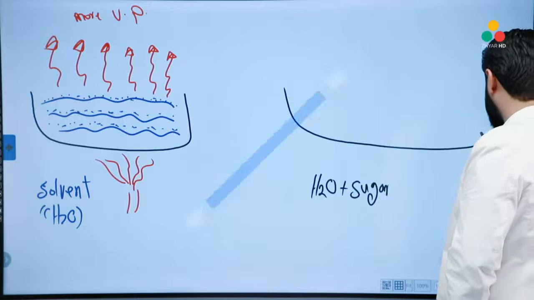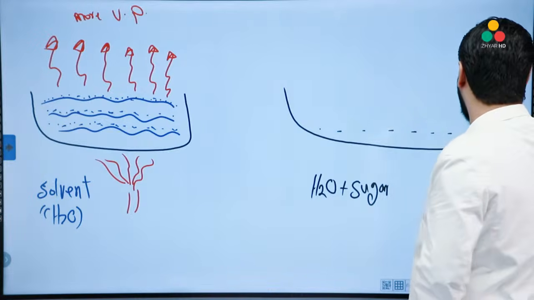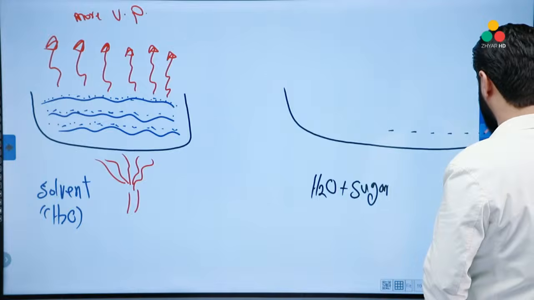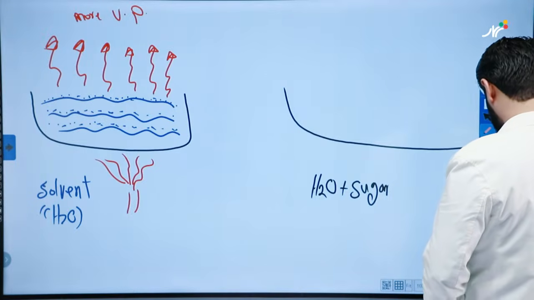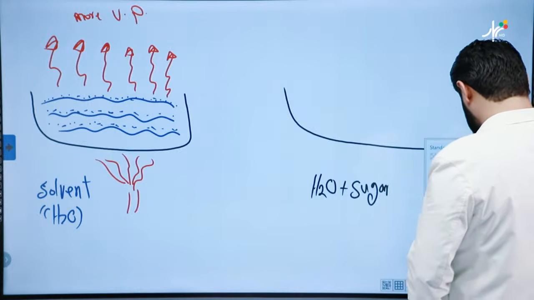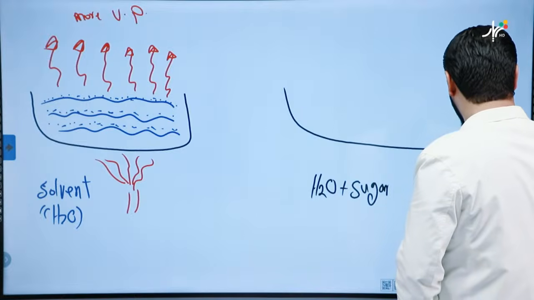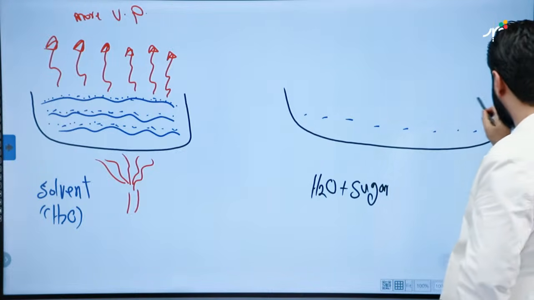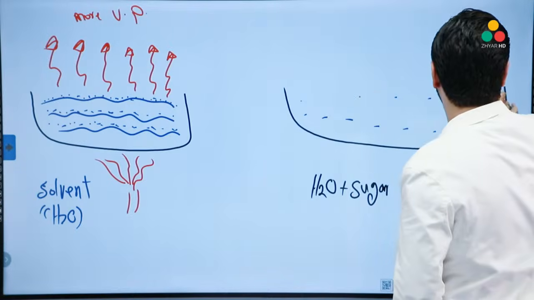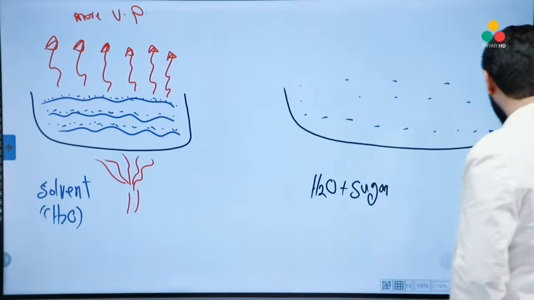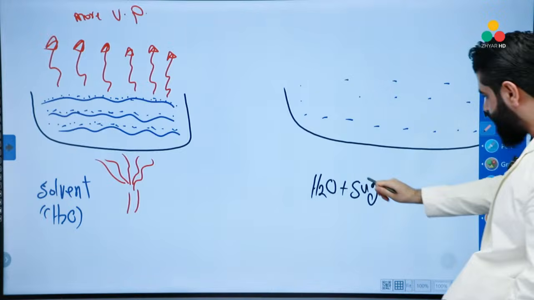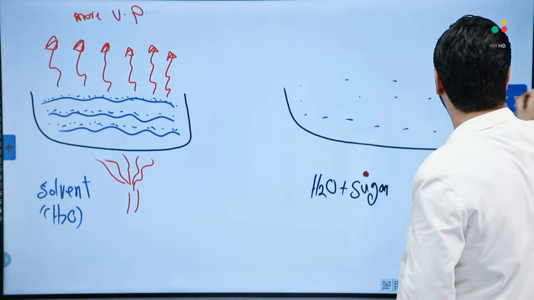Good. So now these are particles of water again. I have to use the blue color for water. Okay, these are particles of water. This is also H2O. And now the particles of sugar, assume that the red particles are particles of sugar.